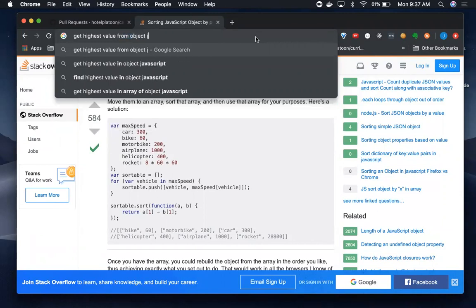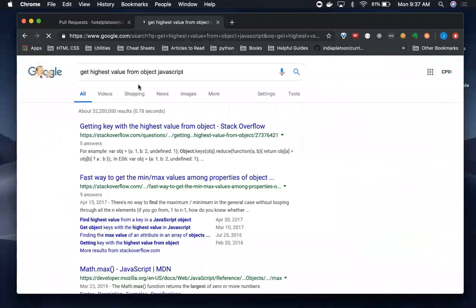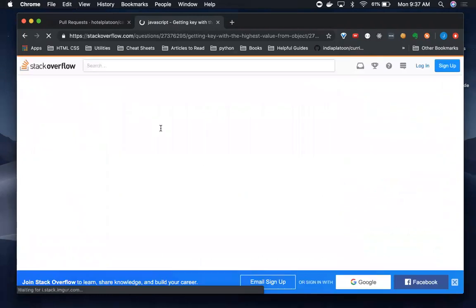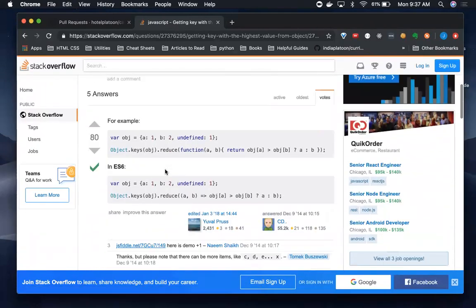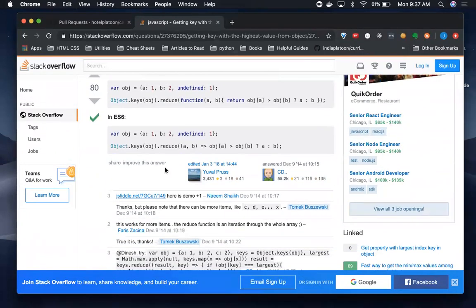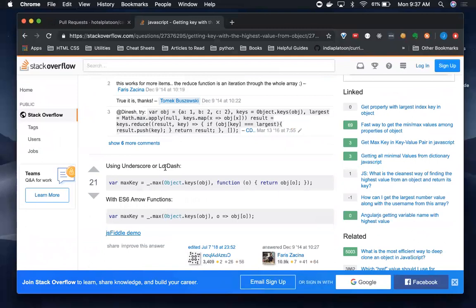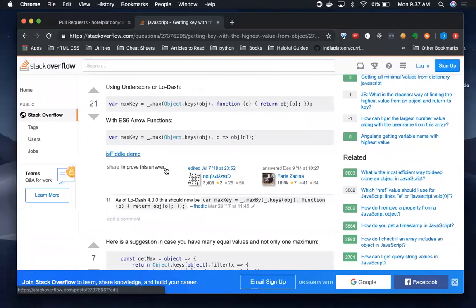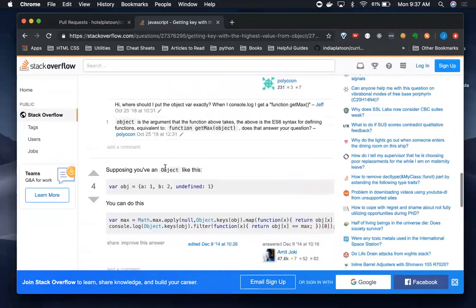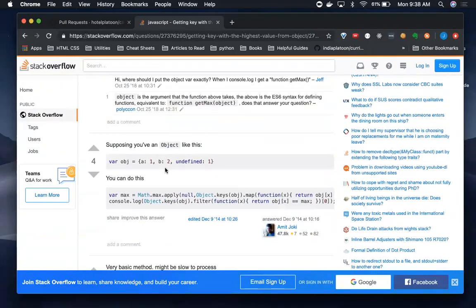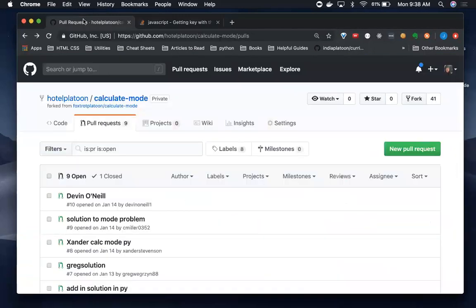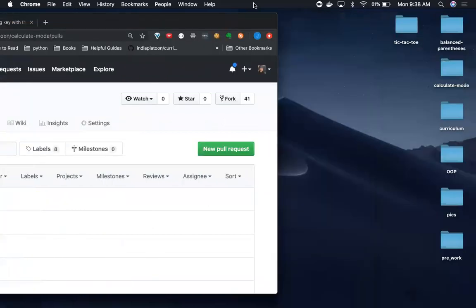Well, let me see what the highest value is. I want to put my name to what I did. Oh man, I was so happy with it. Yeah, it looks like we might just want to loop through the keys. Well, I think just for a quick and dirty solution, there might be a more elegant one.